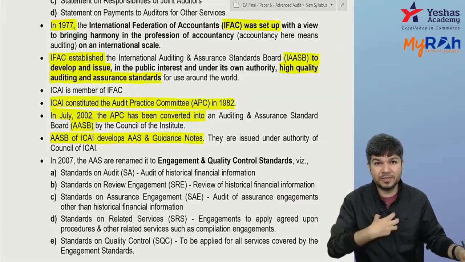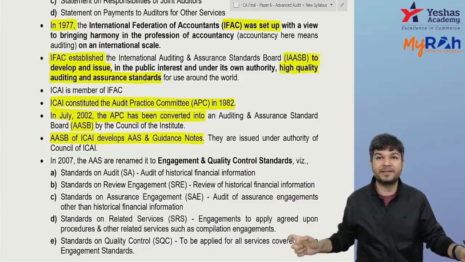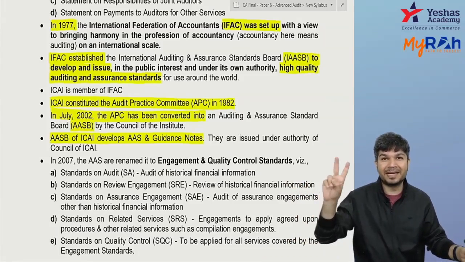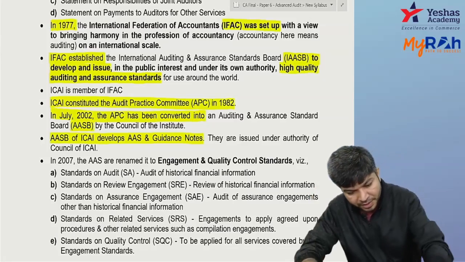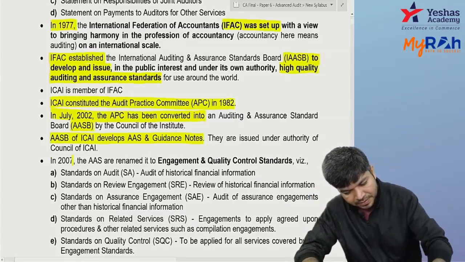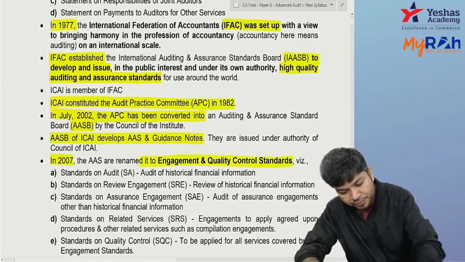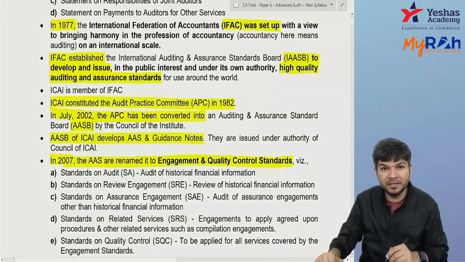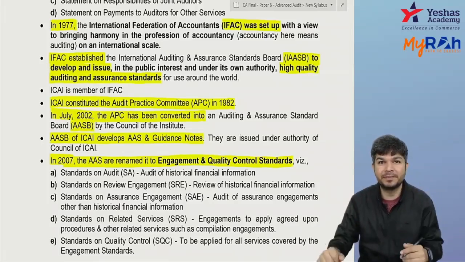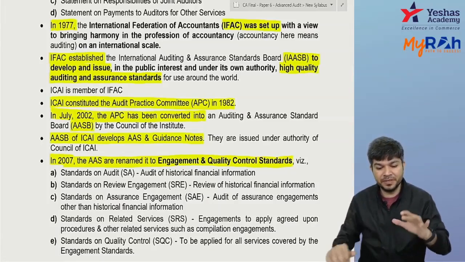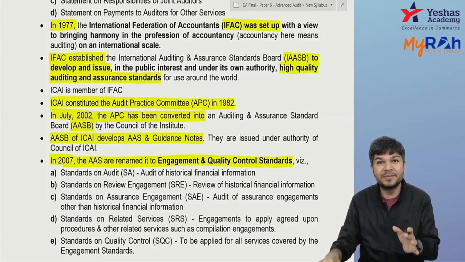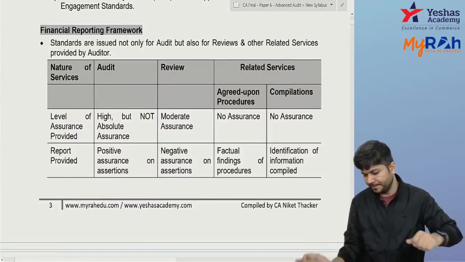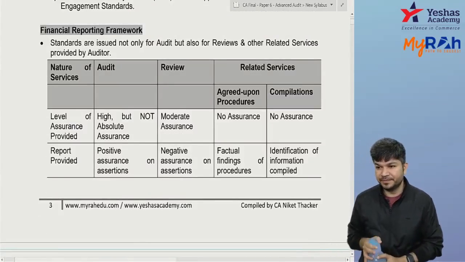That's why I told you when I was studying it was AAS1 to AAS35. But now they have been renamed, renumbered, recategorized. So the name has changed, the category has changed, the numbering has changed. In 2007, the AAS has been renamed to Engagement and Quality Control Standard. This is based on the services which we provide. So based on how we give services, it has been renamed and now it is called Engagement and Quality Control Standards.